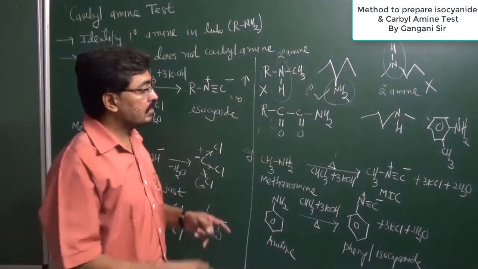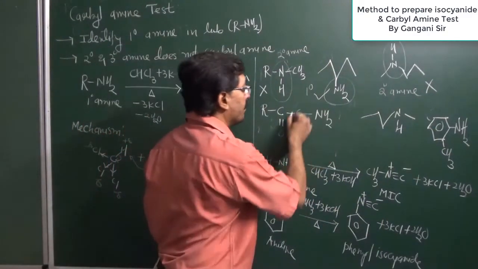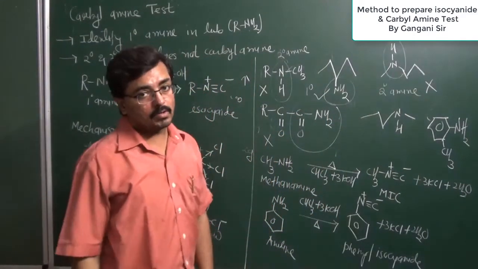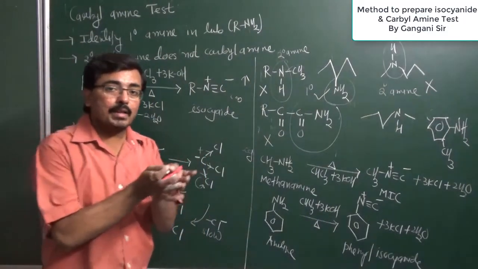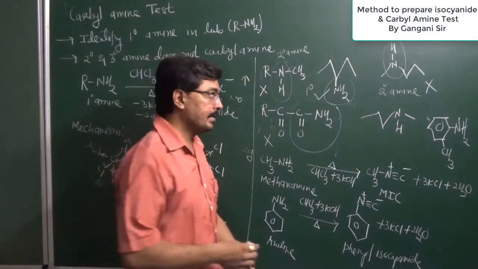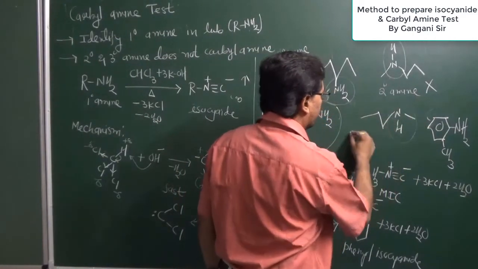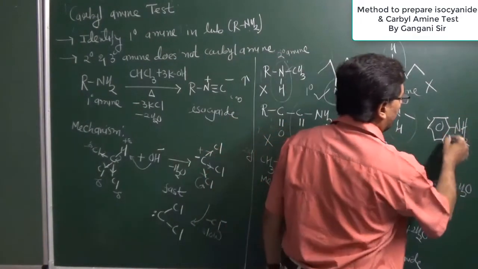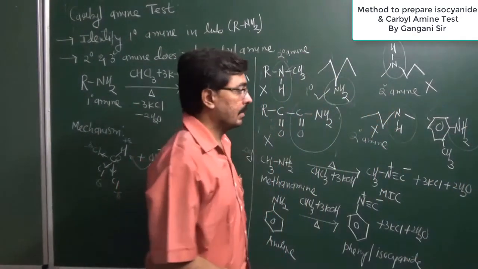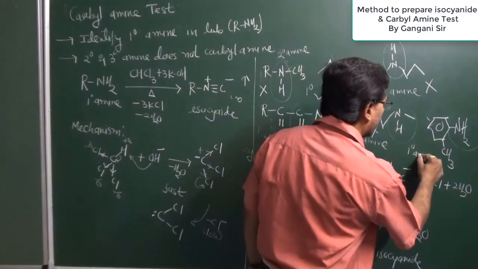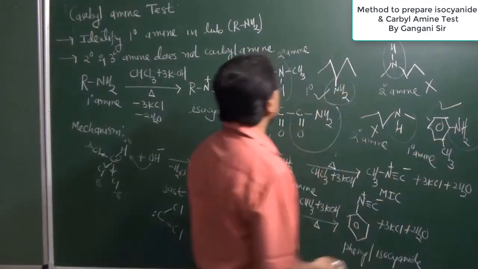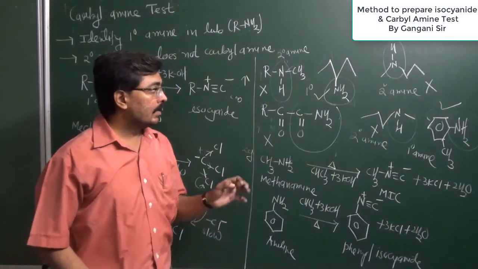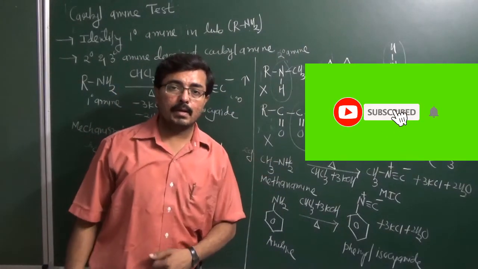Now observe that this structure is not for an amine, it is the structure of an amide, so the carbylamine test will not be given, because the carbylamine test is used for primary amines only, not for amides. Similarly, this is a secondary amine, so it will not give the test. Now this is 2-methyl aniline, a primary amine, so it will give the carbylamine test. So structures number 2 and 6 will give the carbylamine test, while all the remaining structures will not.